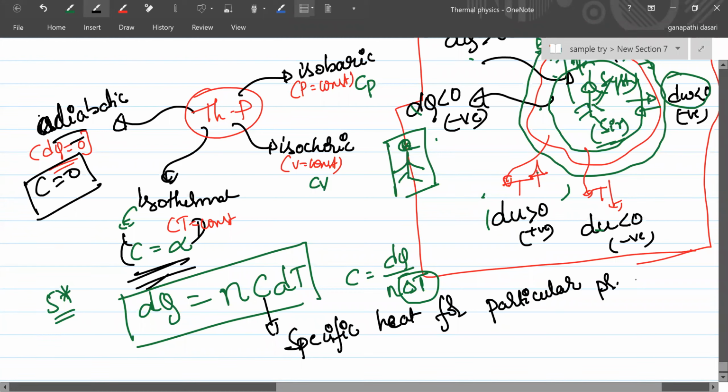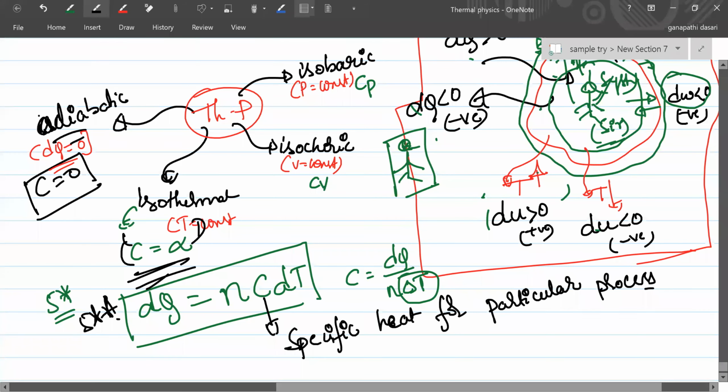This is another 5-star formula that will be used. Just take a note of everything in this formula.